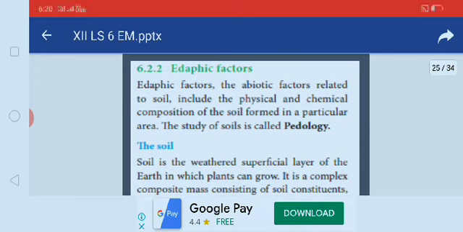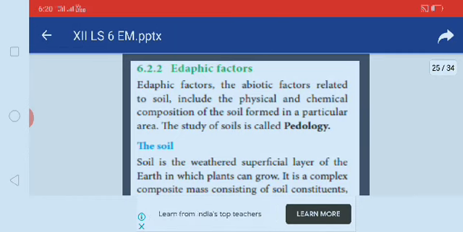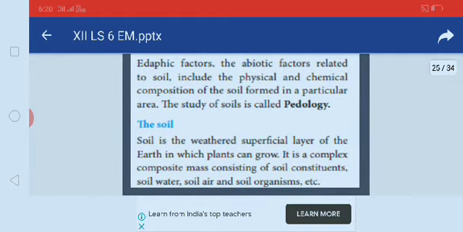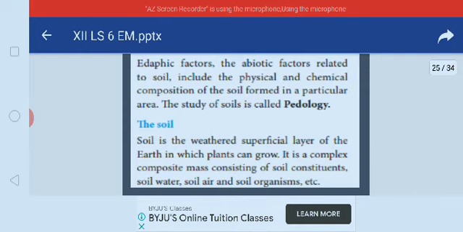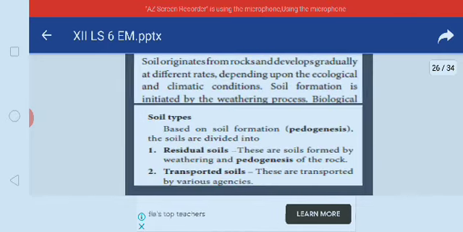Edaphic factors are abiotic factors related to the soil, including the physical and chemical composition of the soil formed in a particular area. The study of soil is called pedology. Soil is the weathered superficial layer of the earth in which plants can grow. It is a complex composite mass consisting of soil constituents, soil water, soil air, and soil organisms, etc.